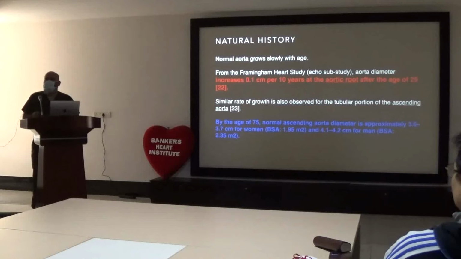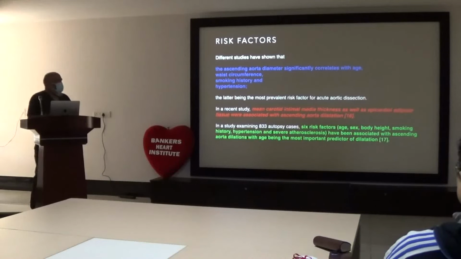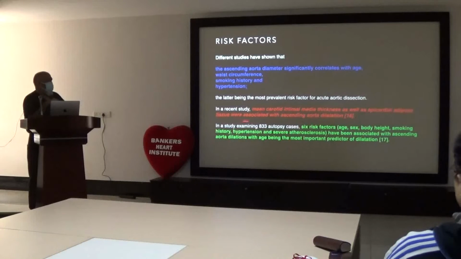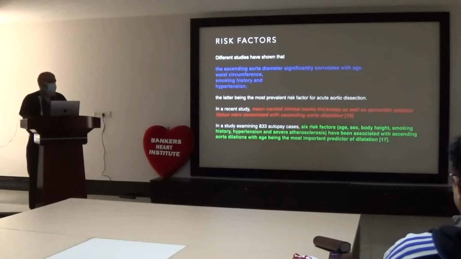This diameter cannot be applied to Asian countries because we have shorter height and BSA compared to the Western countries. Now, risk factors are mainly hypertension, smoking, and waist circumference, and the ascending aortic diameter significantly correlates with age. There was one study in which they mentioned the mean carotid intimal media thickness as well as epicardial adipose tissue were associated with ascending aortic dilatation.